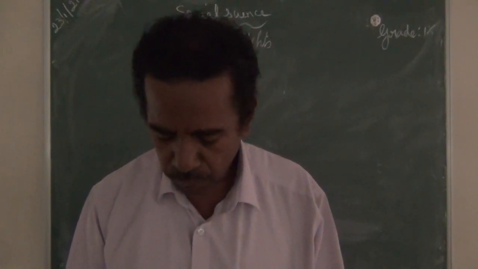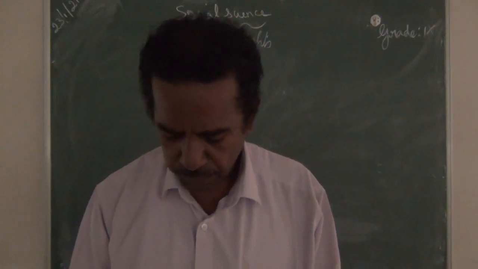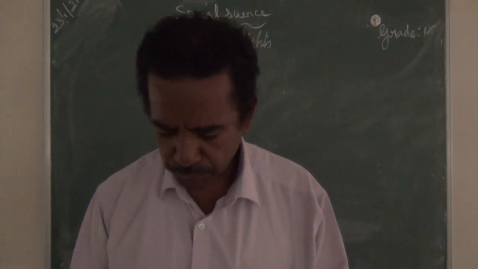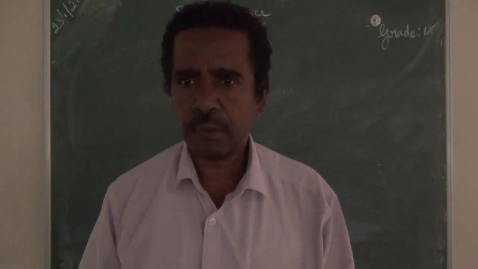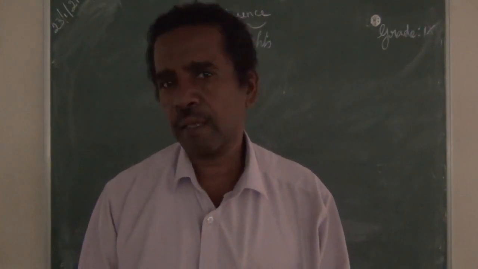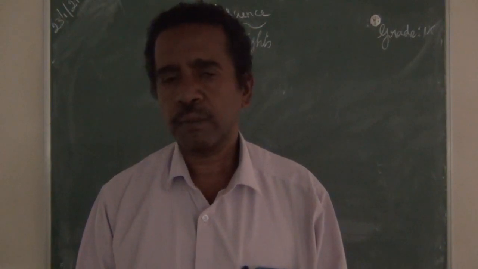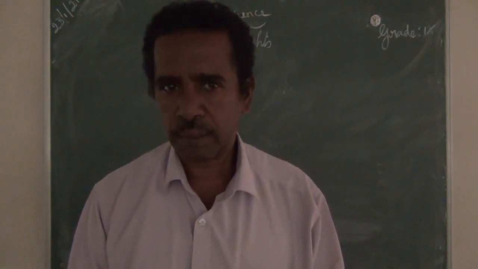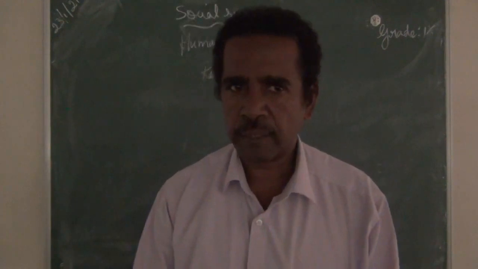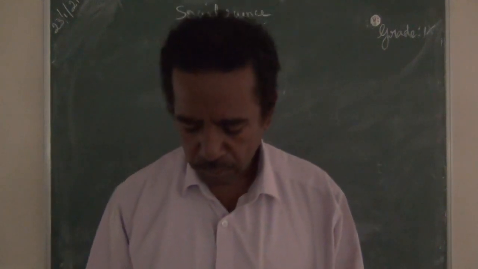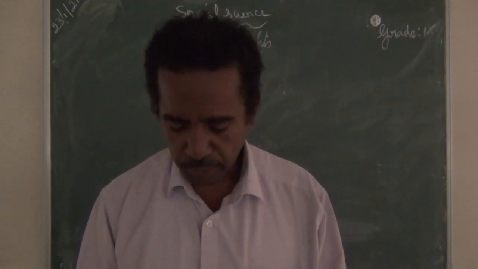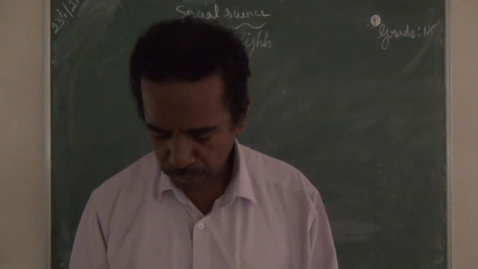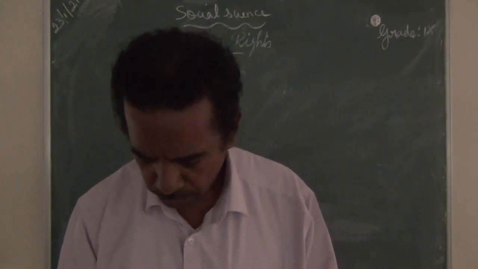A 10-year-old boy is working in a shop. Which right can you use to recover him? Ten years means he is a child. A child should not go for work. Yes, that is exploitation. So, which right can we use to recover the boy? The right against child labor and exploitation.